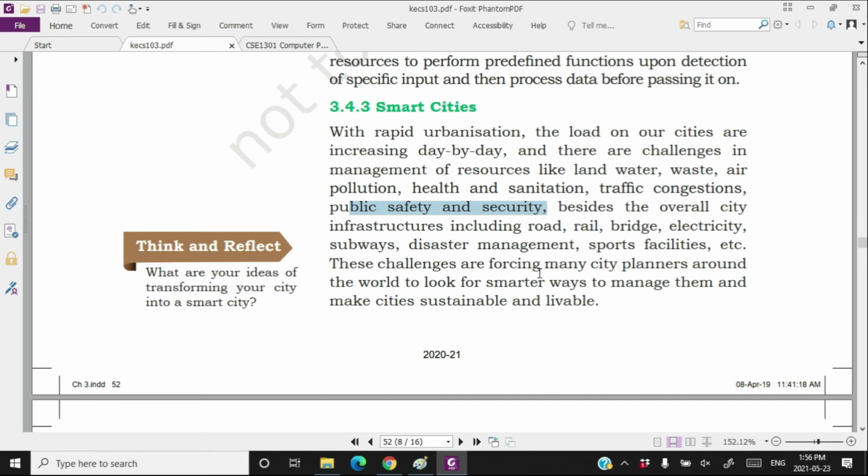So if all these resources are managed by using Internet of Things, then such a city will be called a smart city. Okay, a smart city is that city where all the resources are managed by Internet of Things. So people around the world are planning cities to look for smarter ways to manage such resources.